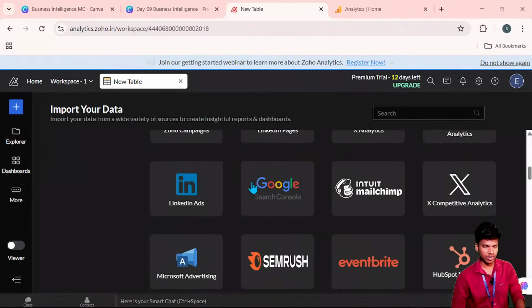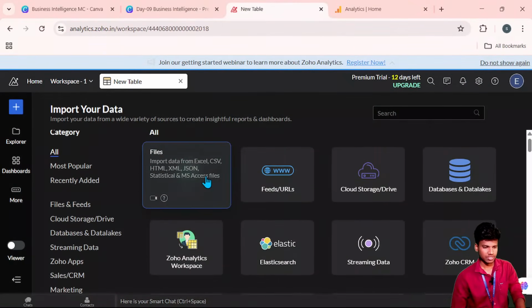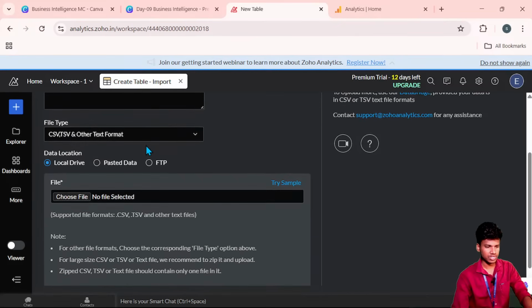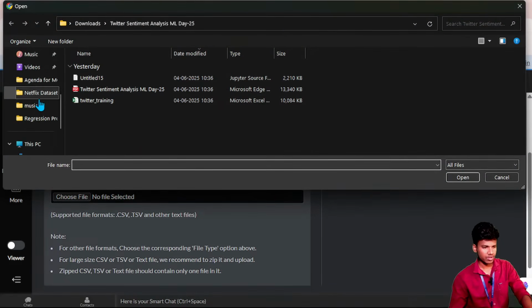So here we continue with the Zoho Analytics, starting with a CSV file. Once I choose this and create a new table, that means importing data, the table name and upload the file names, everything. Here we will try with the Netflix data. Now I give this, choose that particular CSV file, and go with the location.